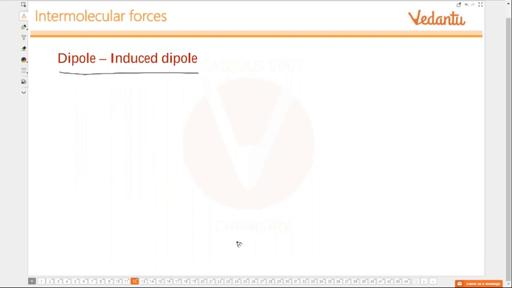Dipole-induced dipole interaction. What is this dipole-induced dipole interaction? Let us see. Now say for example, we have water. Water has got dissolved gases, am I right? How do you know that it has got dissolved gases?